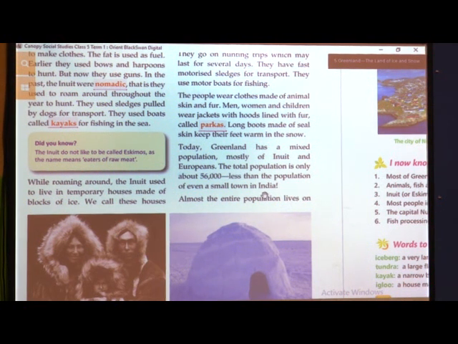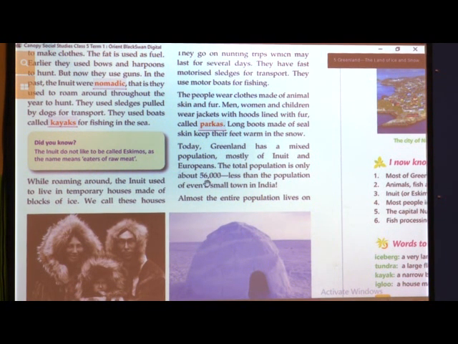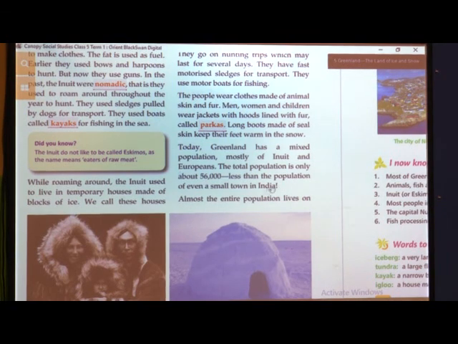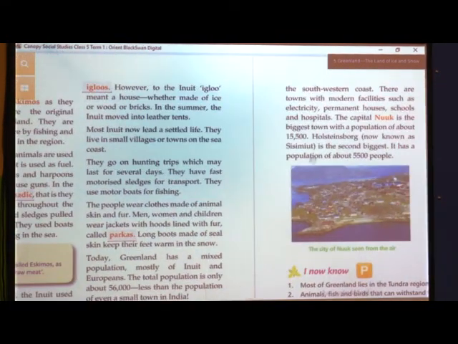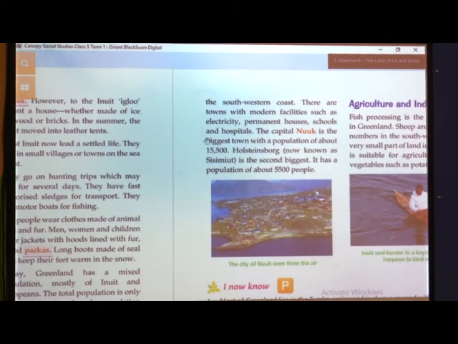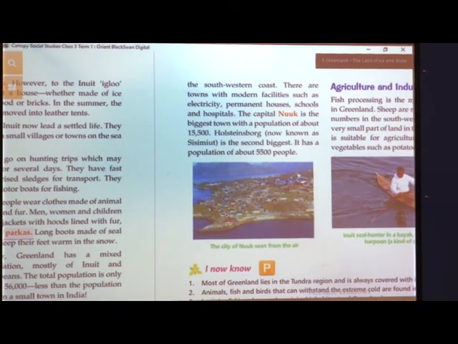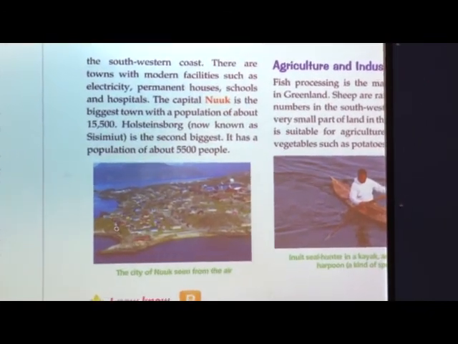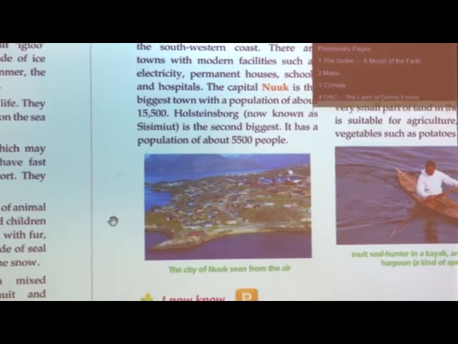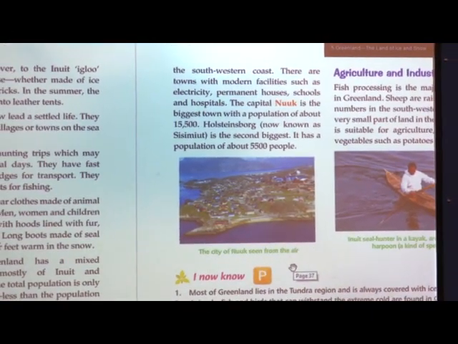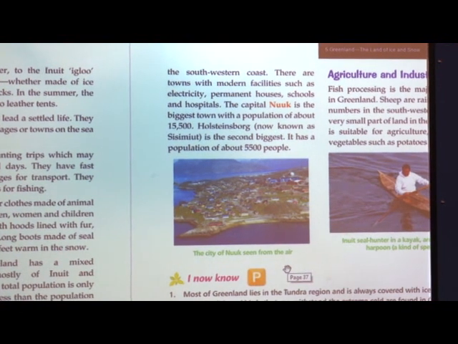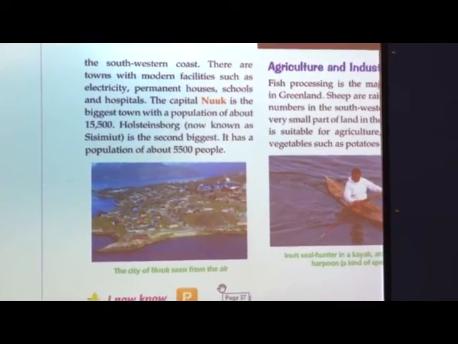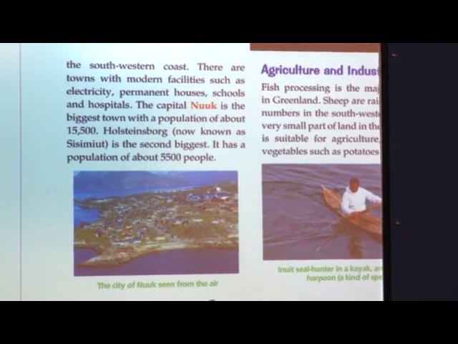India is a very populated country, so this 56,000 is such a small number. Only 56,000 people in total are found in Greenland. Now, almost the entire population lives in the southwest coast. As I told you all, the southwest part is the warmest part. So the people are mostly found on the southwestern coast, and there are towns and modern facilities such as electricity, permanent houses, schools and hospitals.